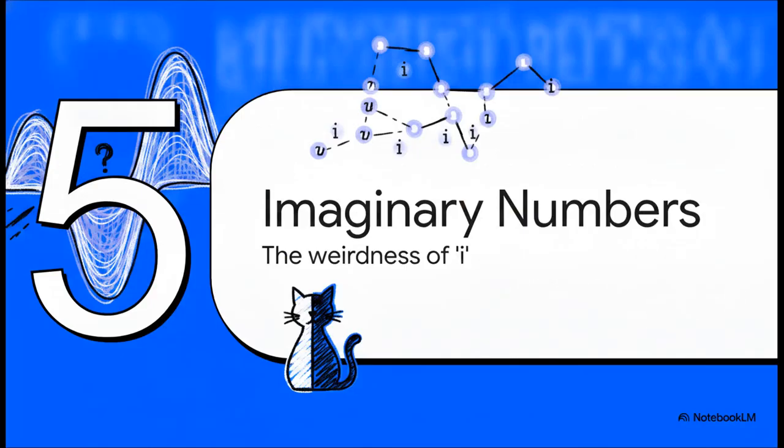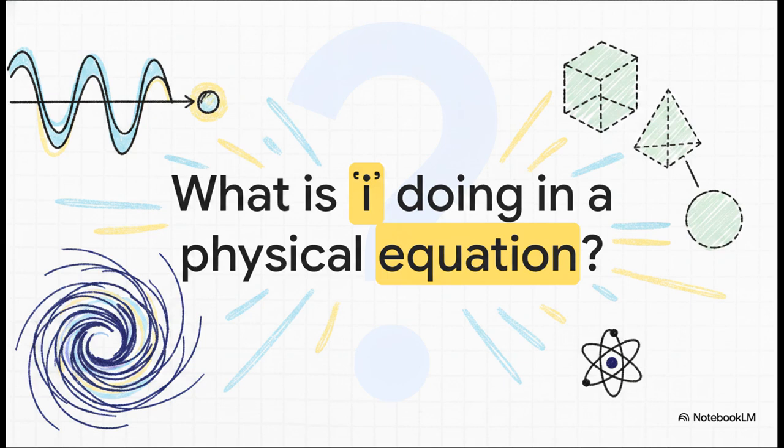Moving into section 5, this is where things get really counterintuitive. Why imaginary numbers matter. Yep, we're talking about the imaginary number i, the square root of -1. You really have to ask, what is a completely imaginary number doing at the very core of a physics equation that describes real physical matter? Up until this point in history, physicists used imaginary numbers as neat mathematical tricks to make calculations easier, sure, but the final physical answer was always a real number. Well, Schrödinger's equation changed that forever.